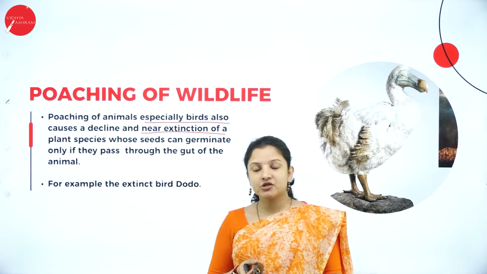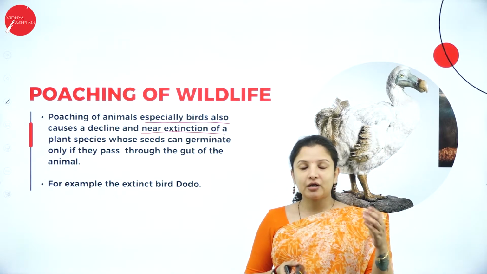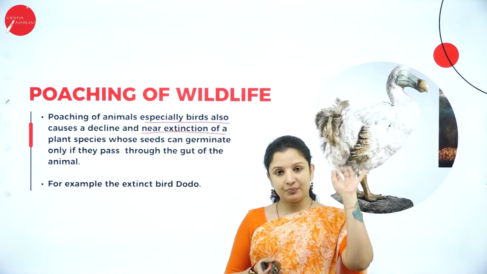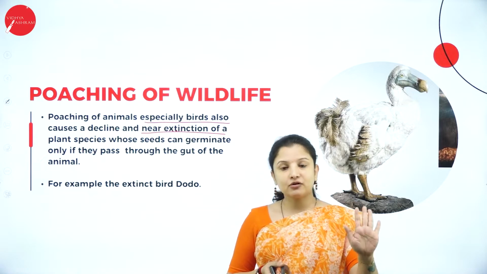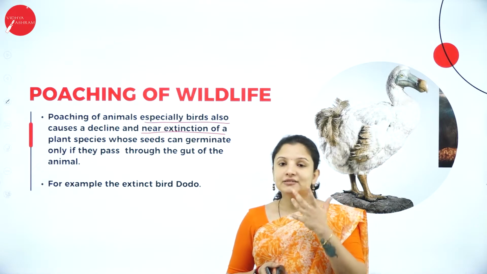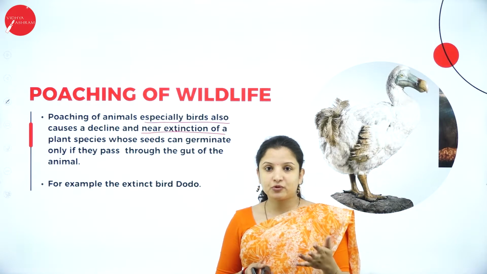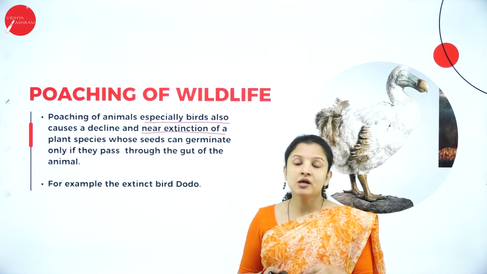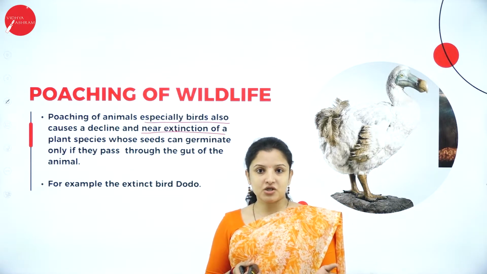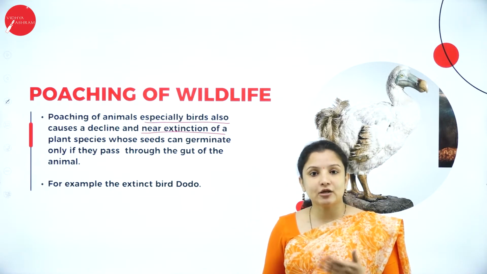So what is pollination here? Pollination is nothing but wherein for the setting of seeds, the bees have to deposit the pollen grains from the anther of the plant to the stigma of one more flower. So therefore the seeds will set. That is the natural process of how the setting of seeds occurs. And likewise, there are some animals and birds which also help in pollination, therefore helping in the setting of seeds.